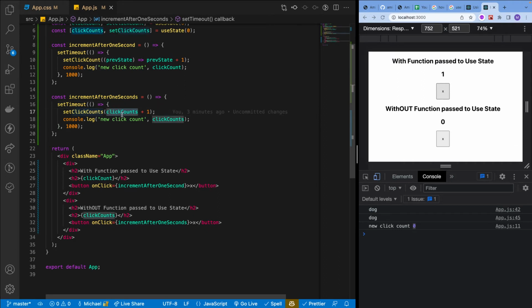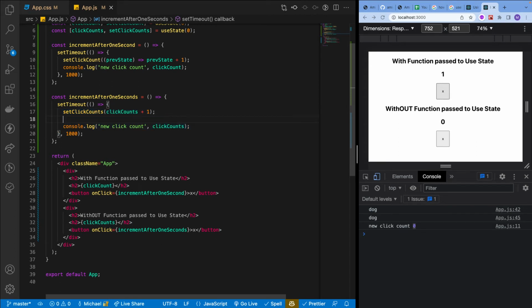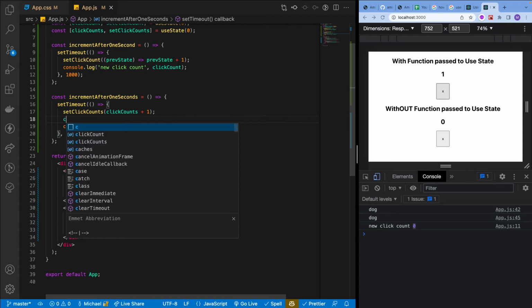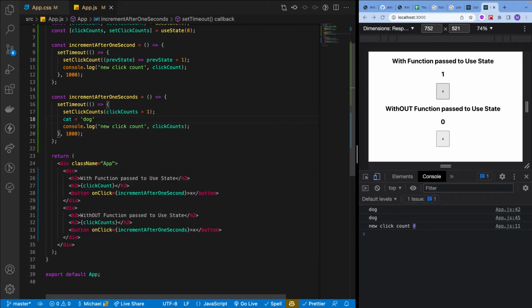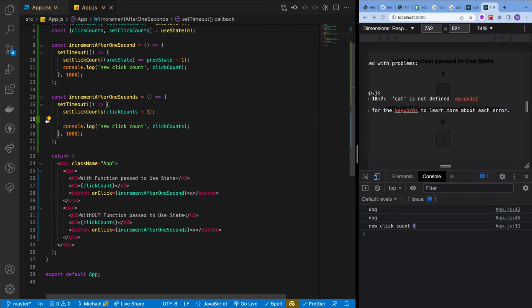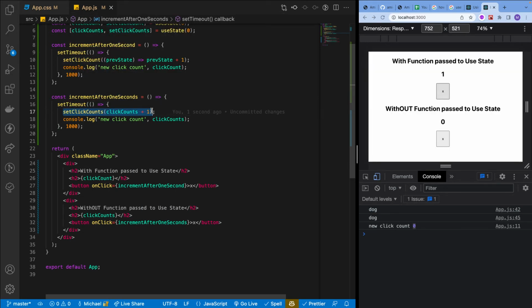But if you look here, click count's current value is 0. It is not the same as what you might see where we say let, or if we said cat is equal to dog, right? This is different. This is scheduling. This is saying we will schedule an update. And this is during the same time as this, so this click count will also be 0 during this time. So we can see that both of these are working the exact same right now.